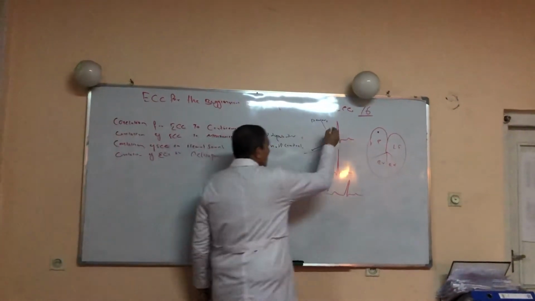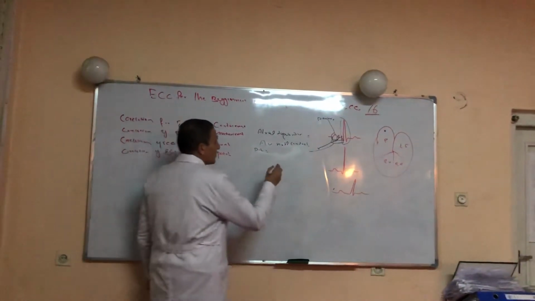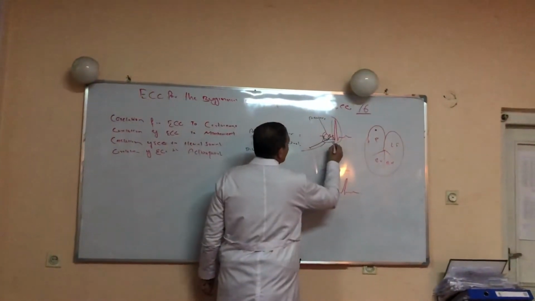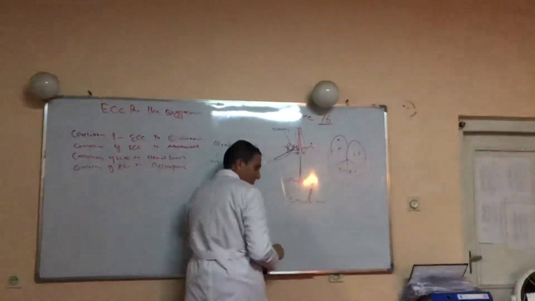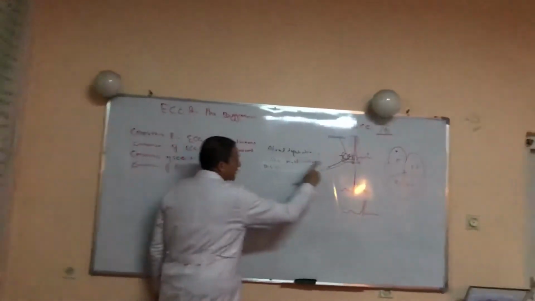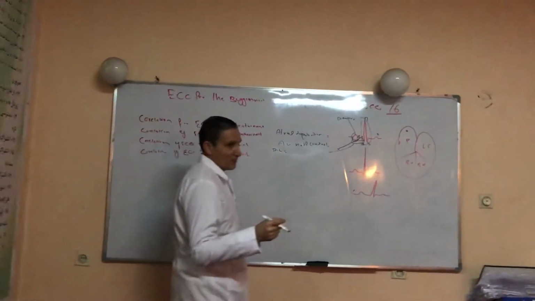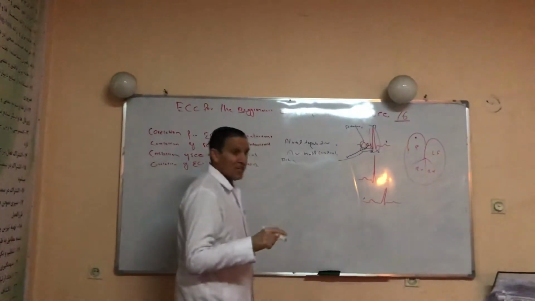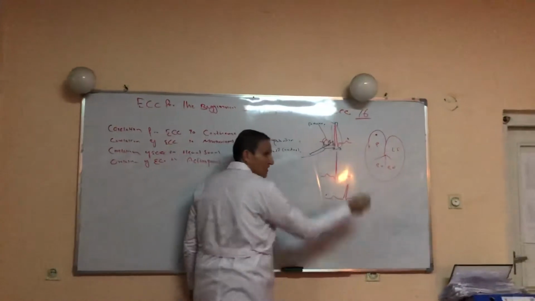Right now, what is this complex representing? Complete ventricular depolarization, the QRS complex. Here, what is the PR interval representing? Two electrical events, atrial depolarization and AV nodal conduction, the time required for the impulse to traverse the conduction system before the QRS complex is established.